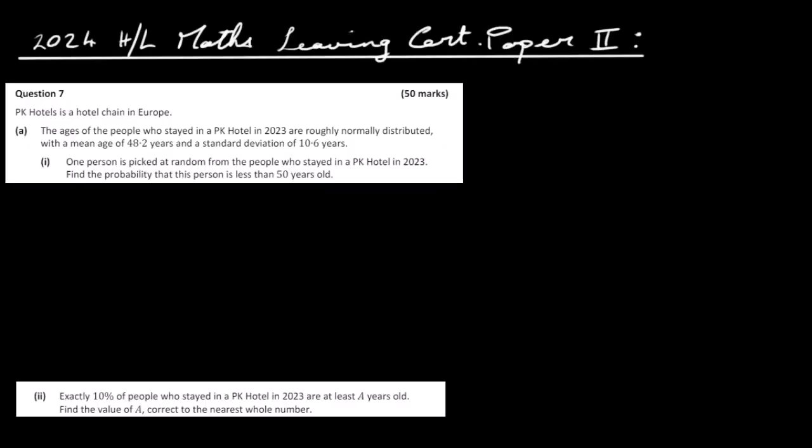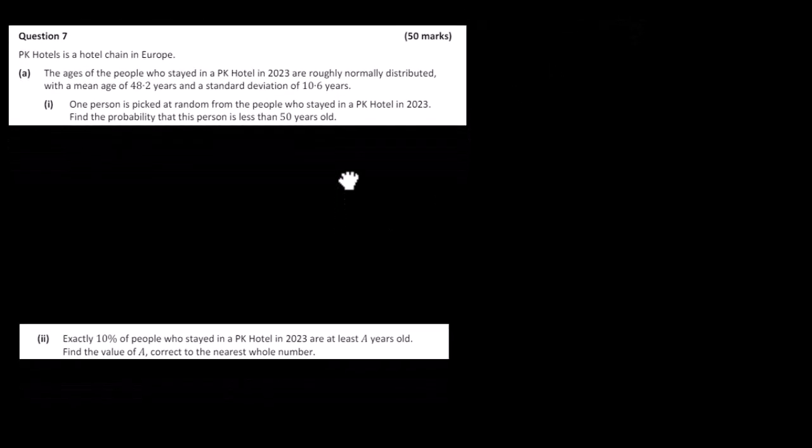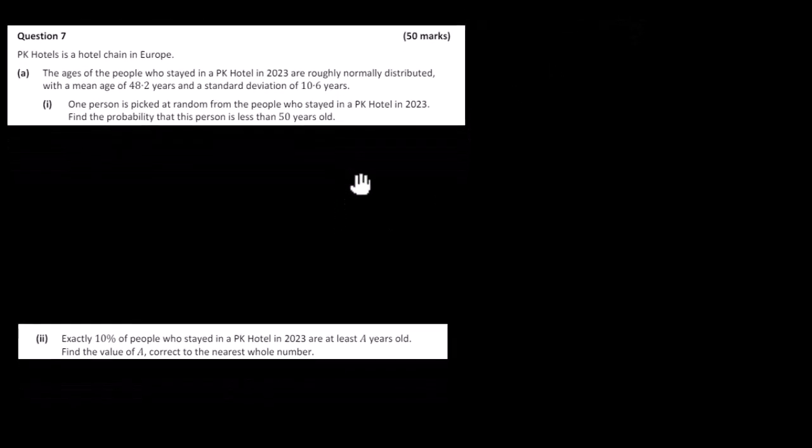Okay, so this is the 2024 Higher Level Maths Leaving Cert Paper 2, question 7. PK Hotels is a hotel chain in Europe. The ages of the people who stayed in PK Hotels in 2023 are roughly normally distributed with a mean age of 48.2 years, standard deviation of 10.6 years. One person is picked at random from the people who stayed in the PK Hotel in 2023. Find the probability that this person is less than 50 years old.